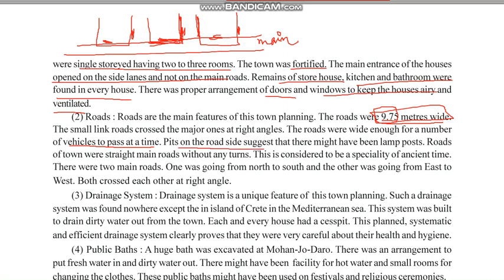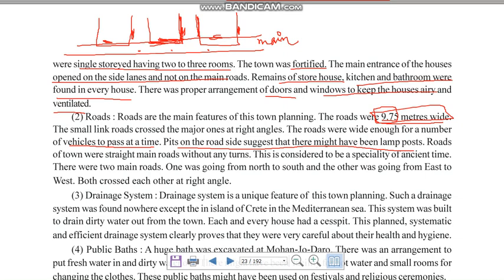Pits on the roadside suggest that there might have been lampposts. See, there are pits on the side of the roads, right? And that suggests the possibility that there were light poles, but at that time there was no electricity. So these poles were used to hang the lanterns and lamps, which were used for light at night.